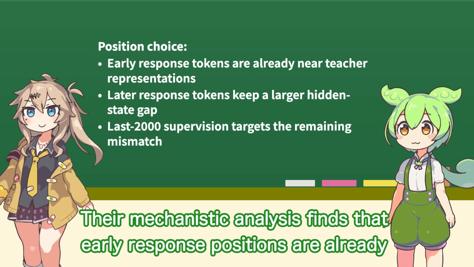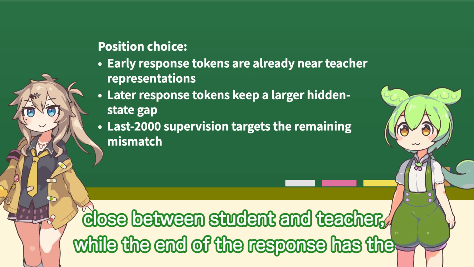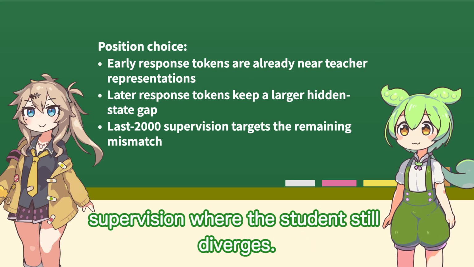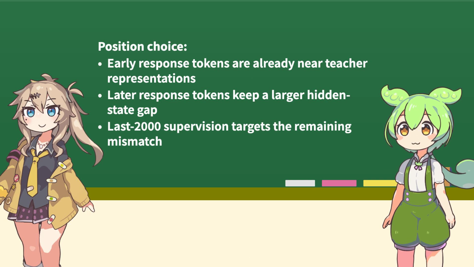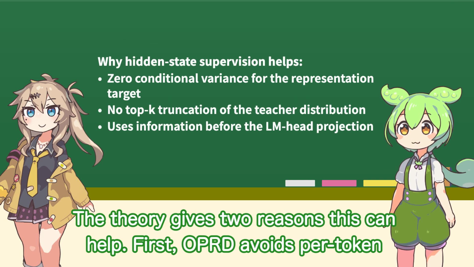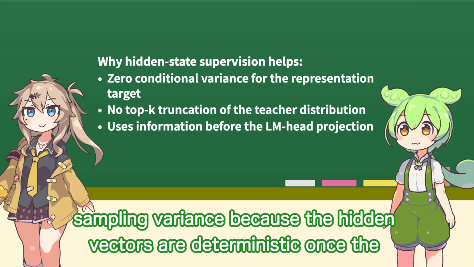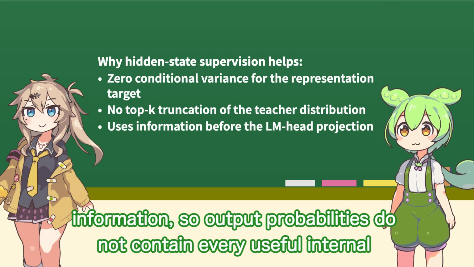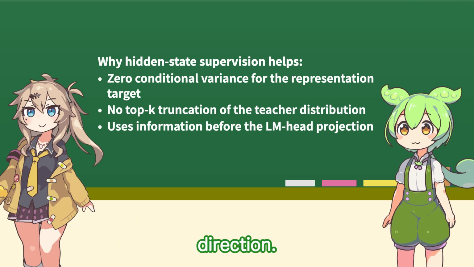Why focus on the end of the response instead of every token equally? The mechanistic analysis finds that early response positions are already close between student and teacher, while the end of the response has the larger representation gap, so the last-token budget concentrates supervision where the student still diverges. The theory gives two reasons this can help. First, OPRD avoids per-token sampling variance because the hidden vectors are deterministic once the rollout prefix is fixed. Second, the language model head can hide information, so output probabilities do not contain every useful internal direction.